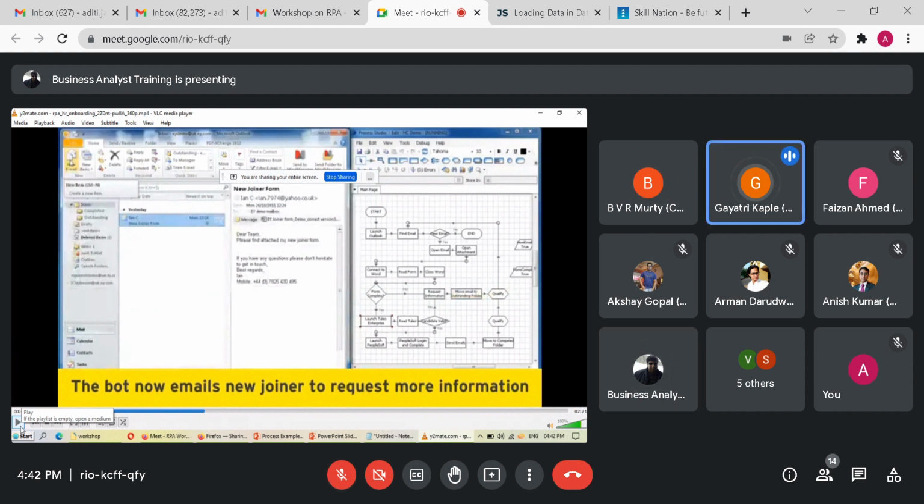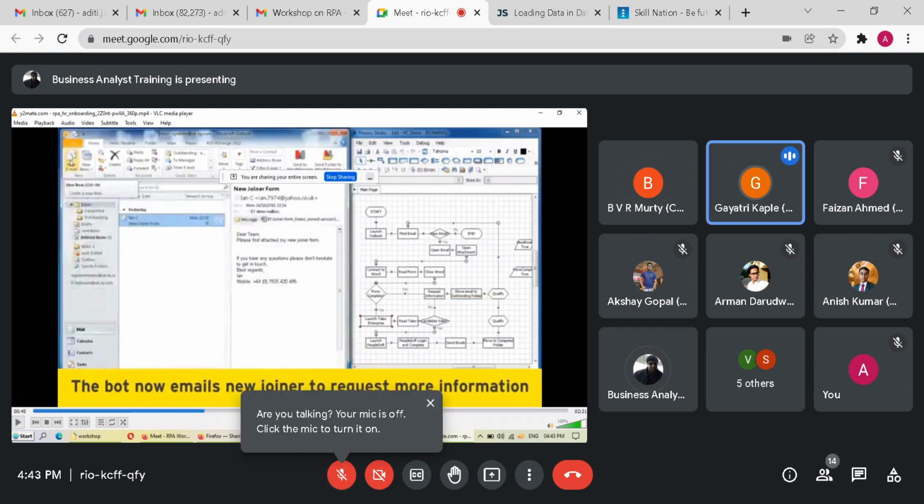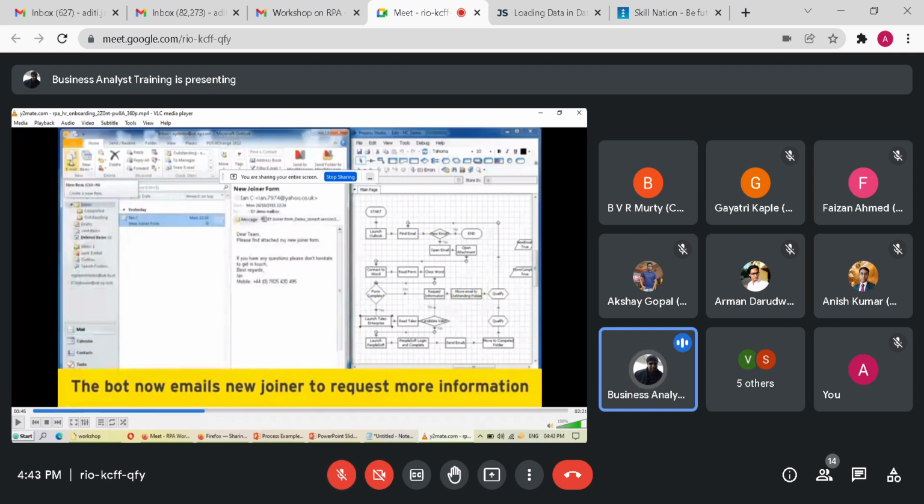Sir, how does this look? RPA means it's like a robot or just a machine? You can see on the right hand side it is a flowchart. There is no physical thing here. RPA is a software program running on your desktop, laptop, or server. It is a virtual worker. If you are expecting a physical robot, sorry, that is still not there. Like I said, it is a software controlling other software.